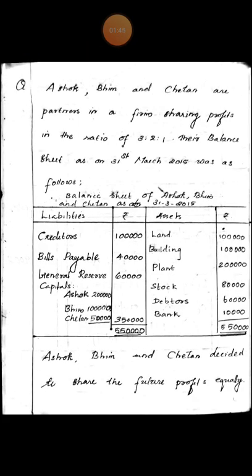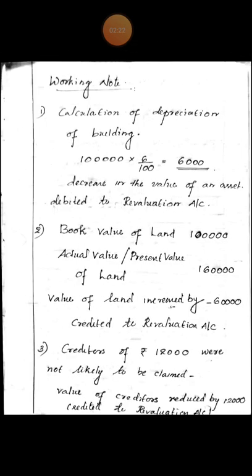Partners are Ashok, Bhim and Chetan. Old ratio 3:2:1. New ratio equal. Capitals of partners: Ashok 2 lakh, Bhim 1 lakh and Chetan 50,000. In this question, it is not specified whether the partners are ready to show the revised values of assets and liabilities in the new balance sheet or not. So, it is assumed that the balance sheet will show the revised values. For this purpose, we need to prepare a revaluation account.